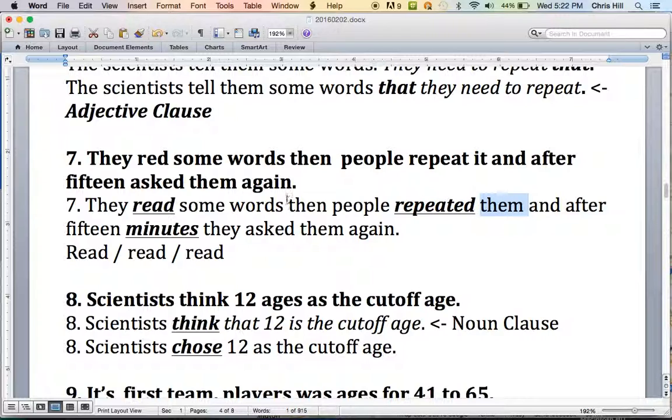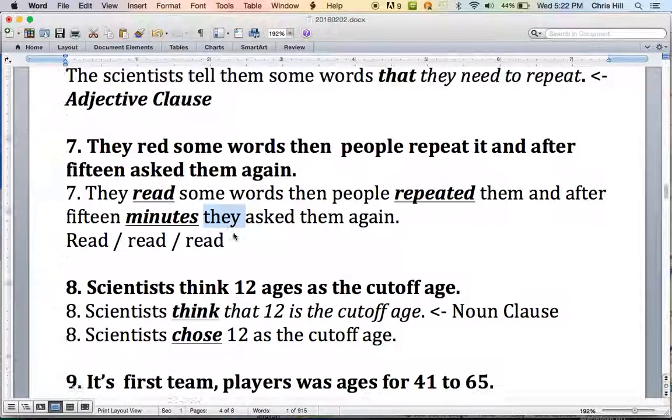So, they read some words, then people repeated them. Why them? Words, many words. Not it, them, because there are multiple words, plural. And after 15 what? 15 minutes, they asked them again. This verb needs a subject.